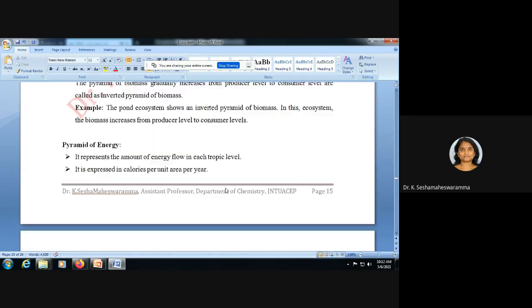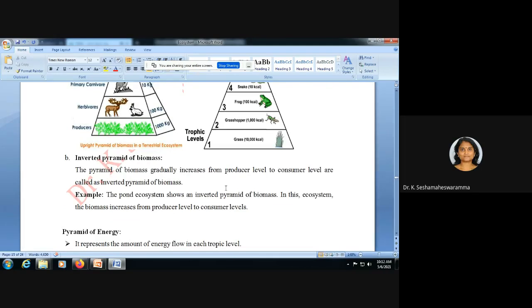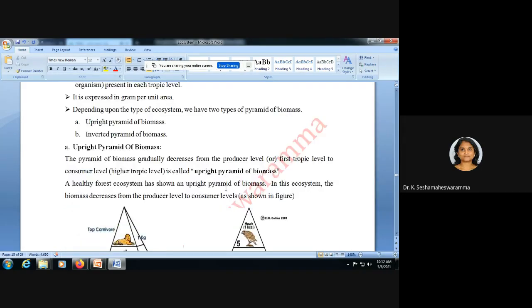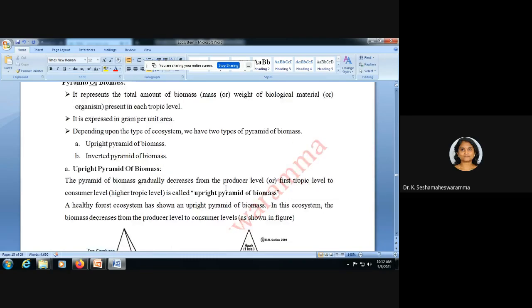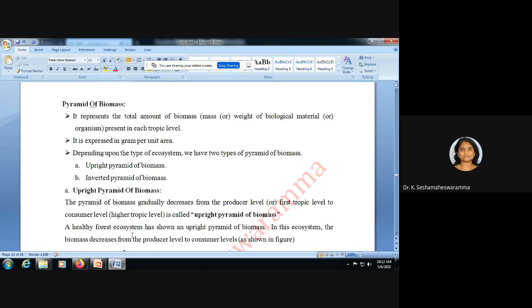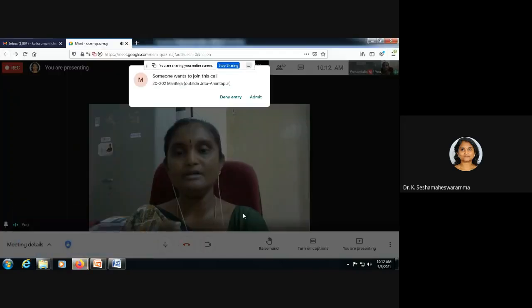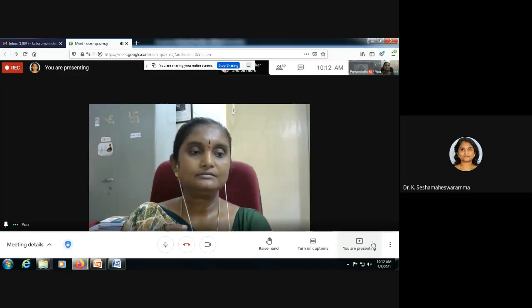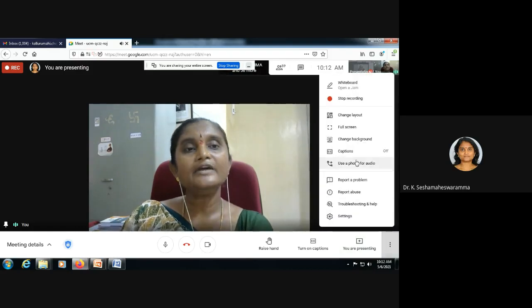This is regarding ecological pyramids. Types of ecological pyramid: pyramid of energy, pyramid of biomass, and pyramid of number, and their importance.